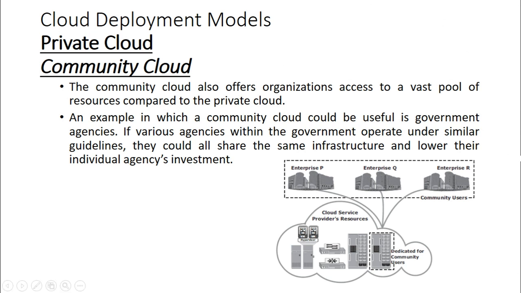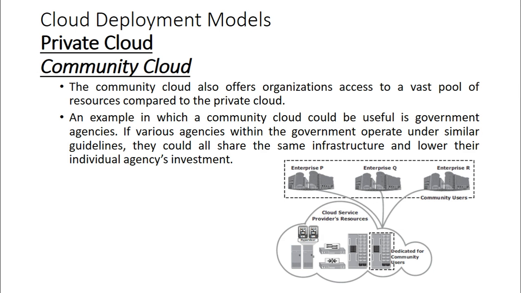So this diagram represents the community cloud. We have multiple organizations, or a community of organizations, which rely on the services of a community cloud. So this community cloud offers all these organizations access to a vast pool of resources. So that is the community cloud.